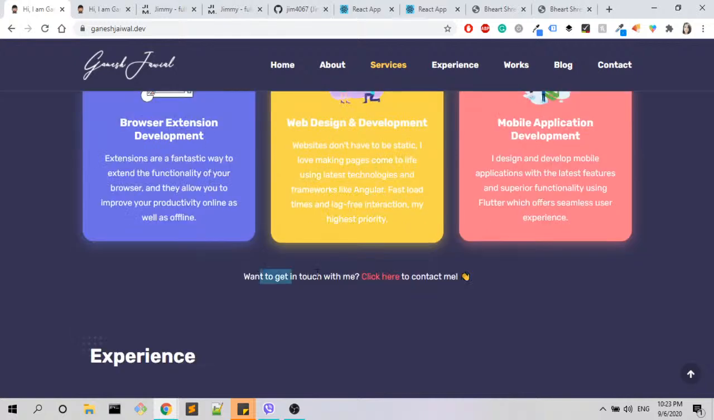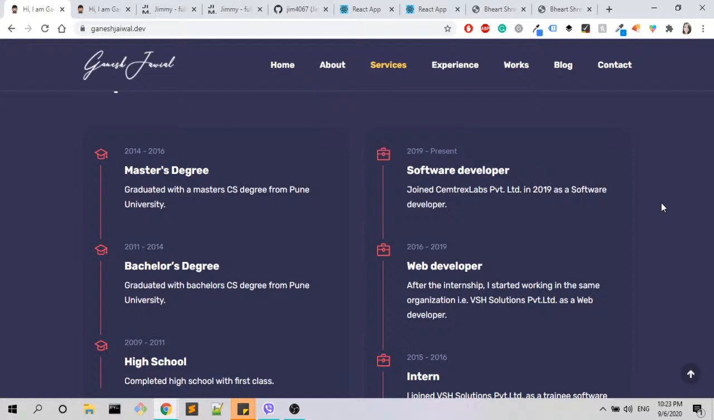We have "want to get in touch with me, click here to contact me." I think that if I click here, I will be transferred to contact, and for now I don't want to do that. So let's just go a little bit lower and check out the experience. In the experience, you start from 2014 and you go until 2019 to present.